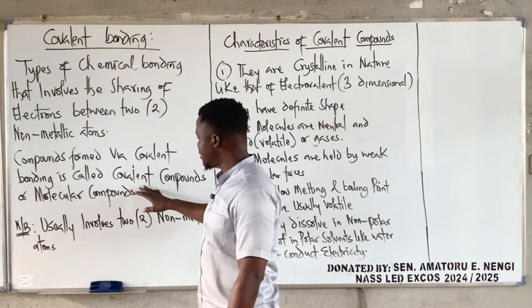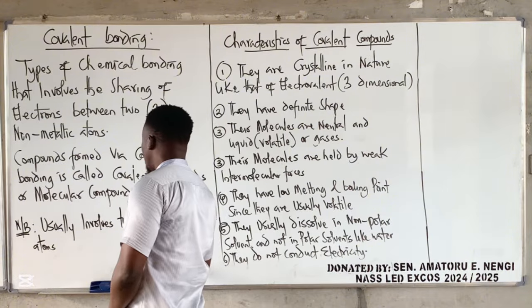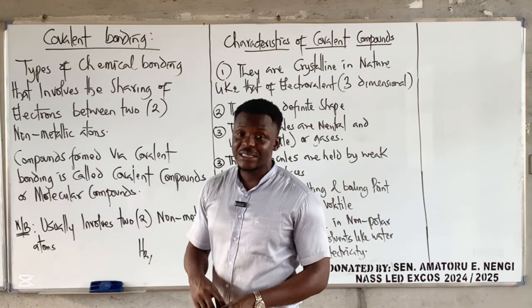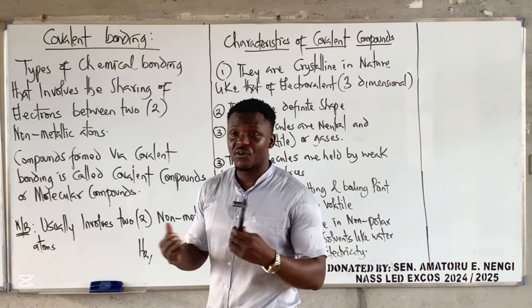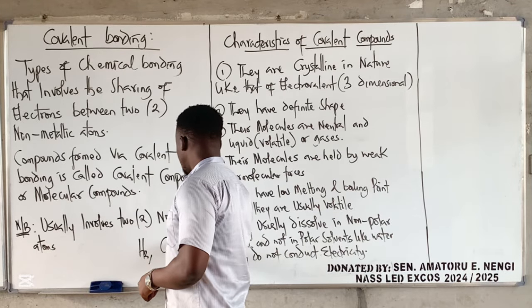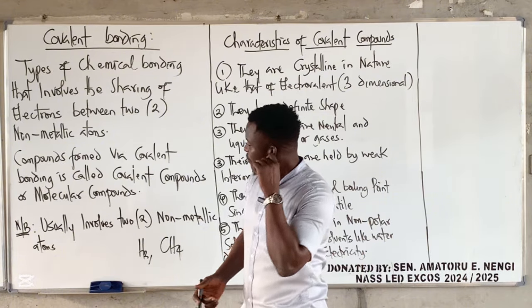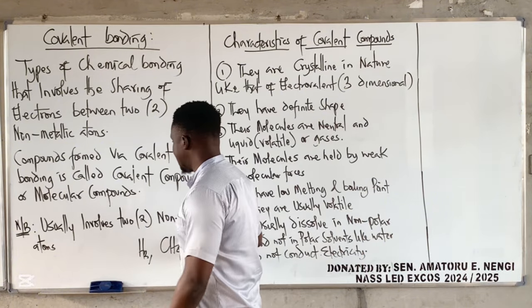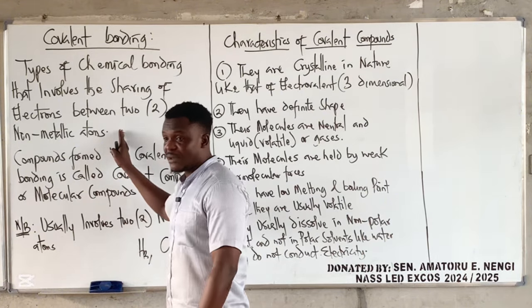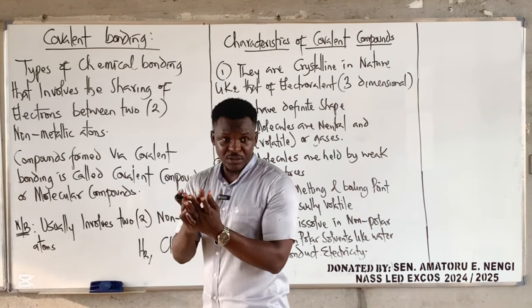These things are very, very important. Examples of covalent compounds are, all organic compounds are covalent. Methane, butane, all of them are covalent because they involve two non-metallic atoms, right? Any compound that involves two non-metallic elements is covalent. We said usually it involves two non-metallic atoms. I already explained that. From the periodic table I gave earlier, you saw it, right? The metallic atoms were the ones that were enclosed.